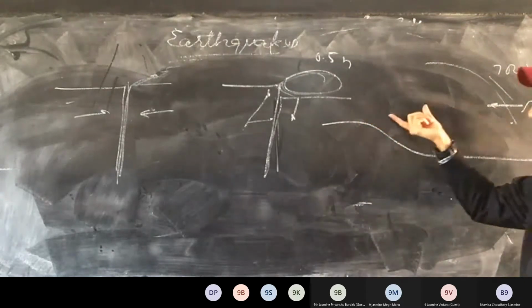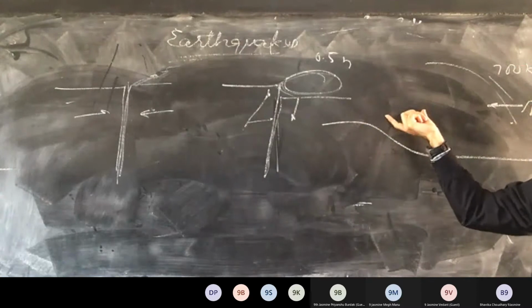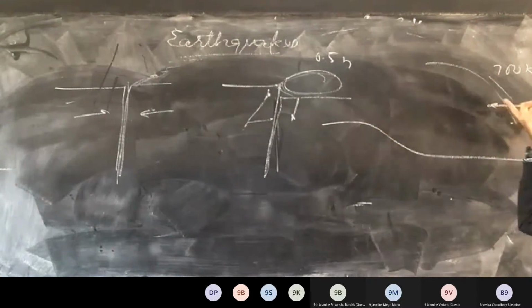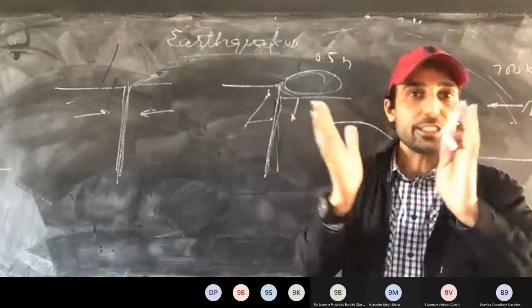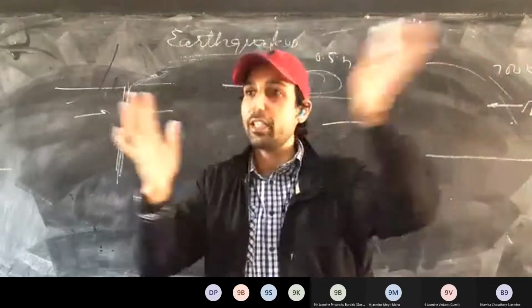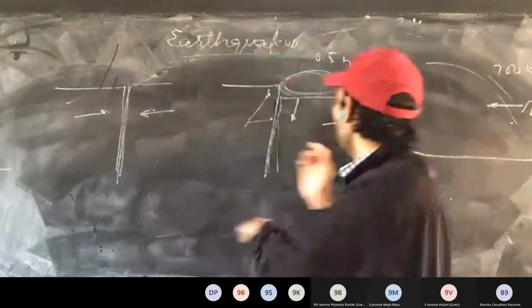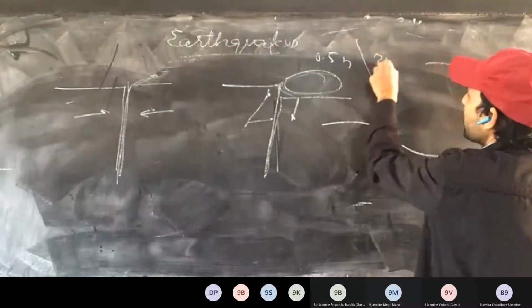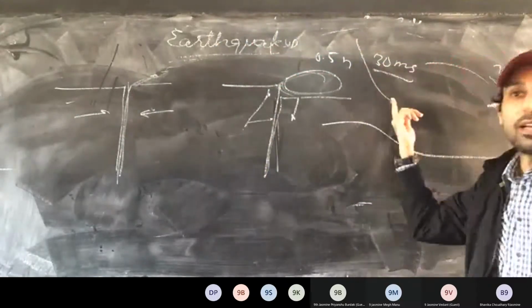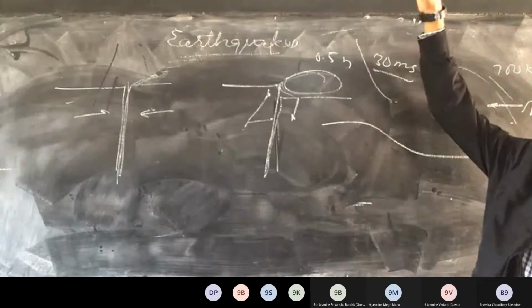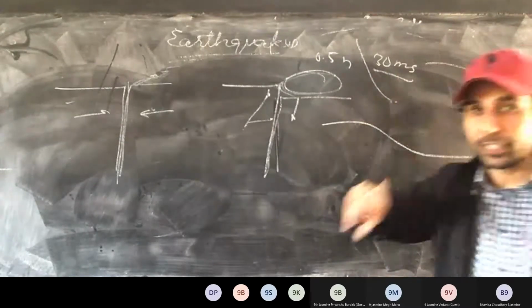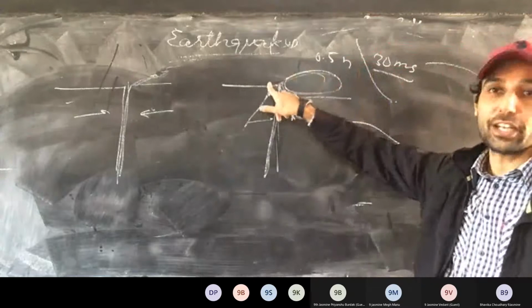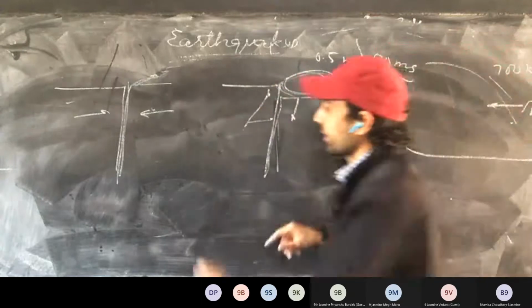Now see here, as it reaches shallow water, it will slow down. As it slows down, all the water piles up, and here the wave height can reach up to 30 meters. So it will be very disastrous. This is called a tsunami.